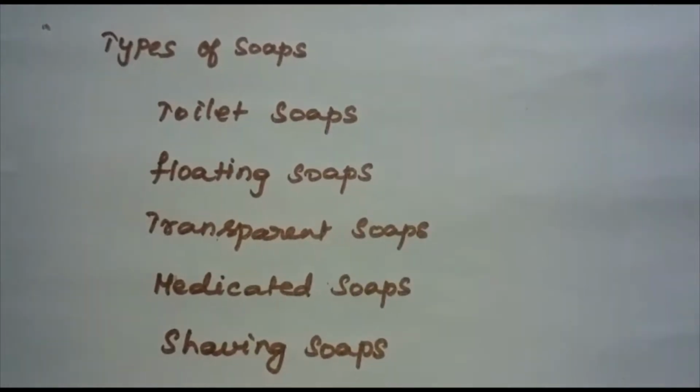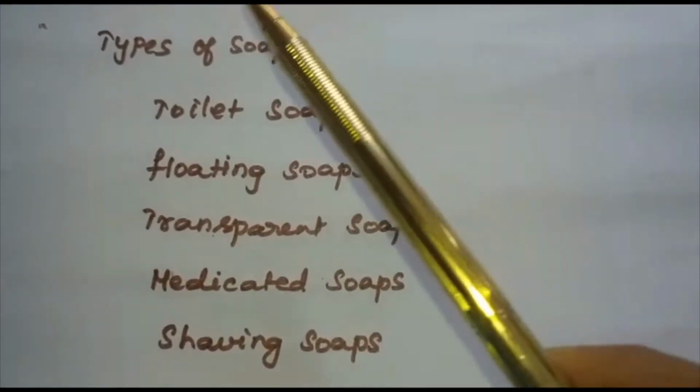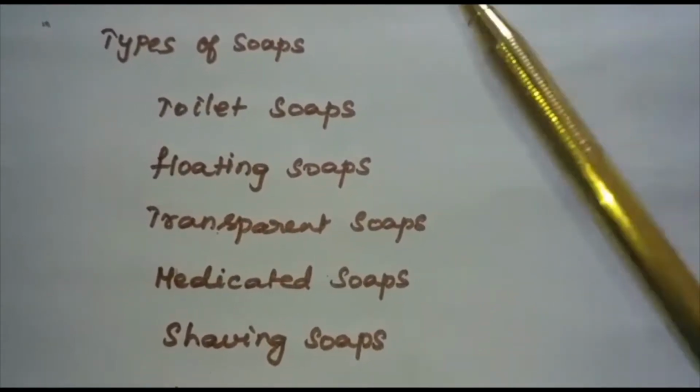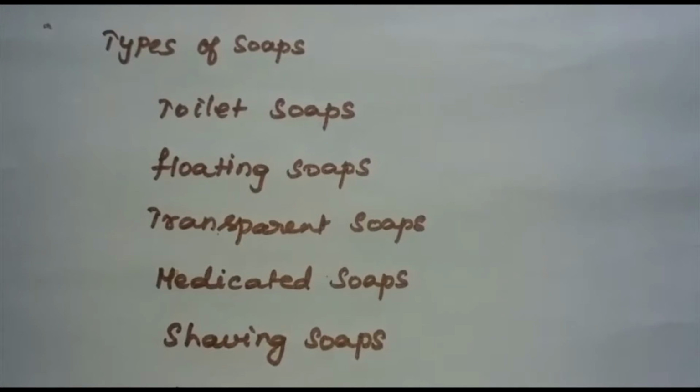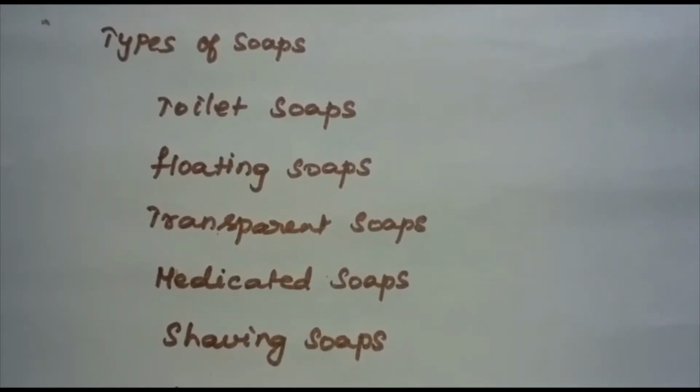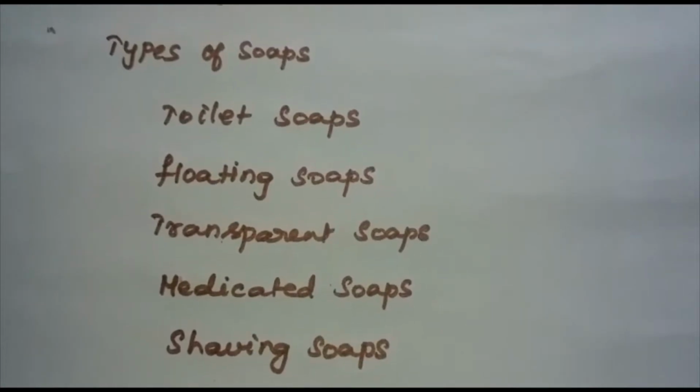So far we have learned how soaps are made. Now let us discuss the types of soaps. Basically all soaps are made by boiling fats or oils with a suitable soluble hydroxide, and the variations can be made by using different raw materials.